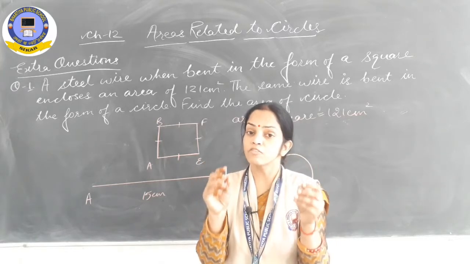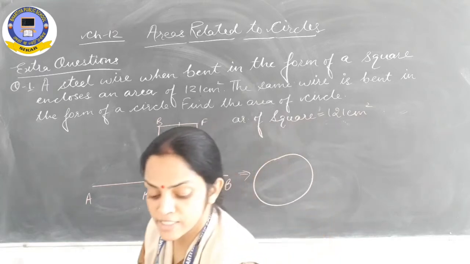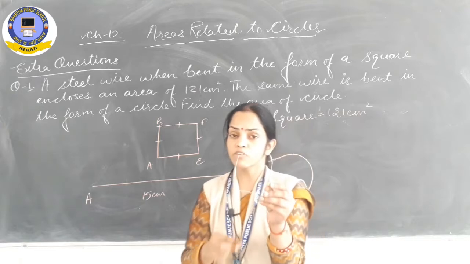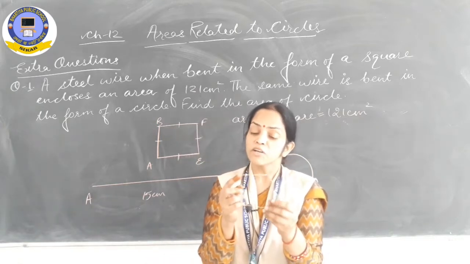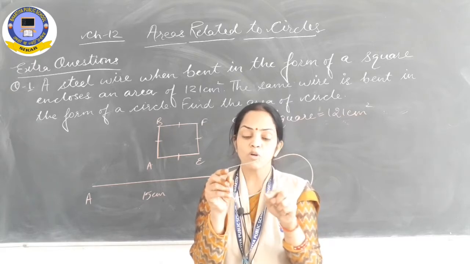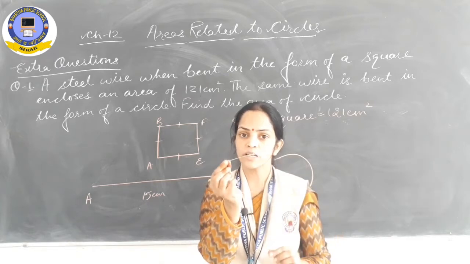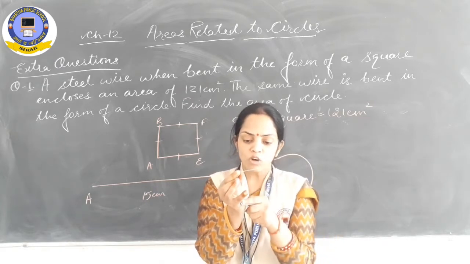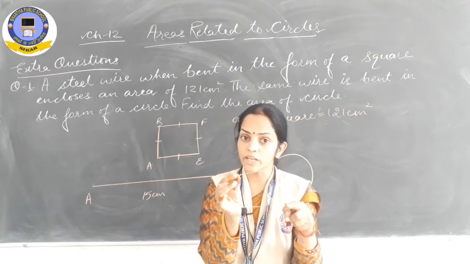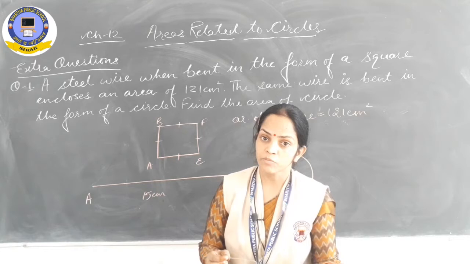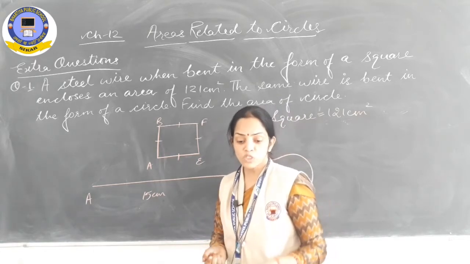And if I convert this same wire in the shape of square, then also length of that wire must be equal to perimeter of square, because that same wire we have used to form a square. So the sum of all the four sides, or perimeter of square, is equal to length of wire. These types of questions may come in your exam. This concept will be useful for you.